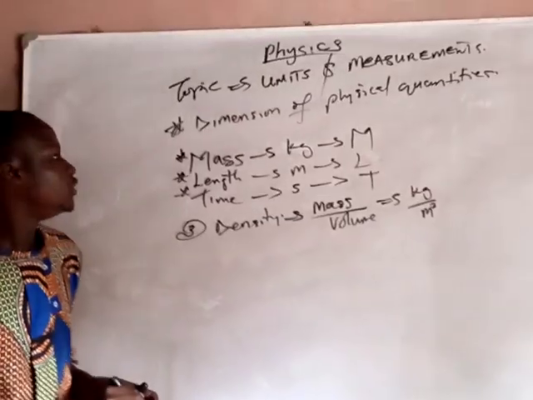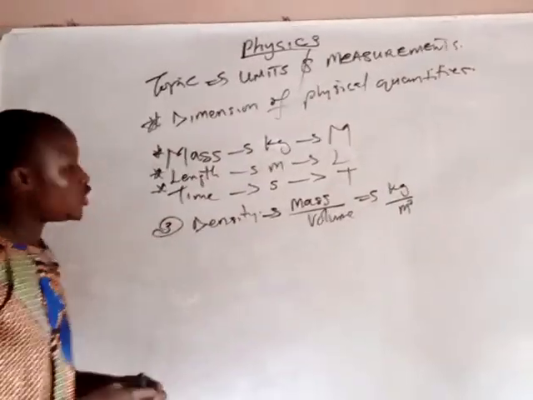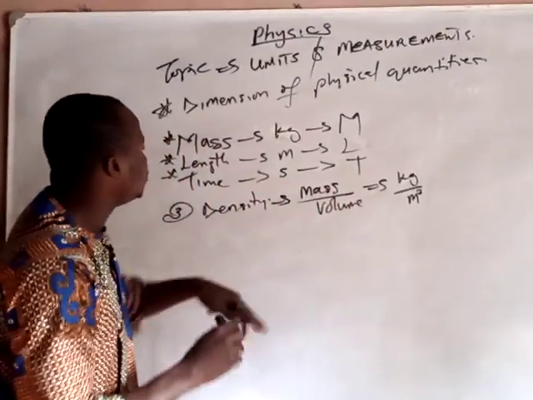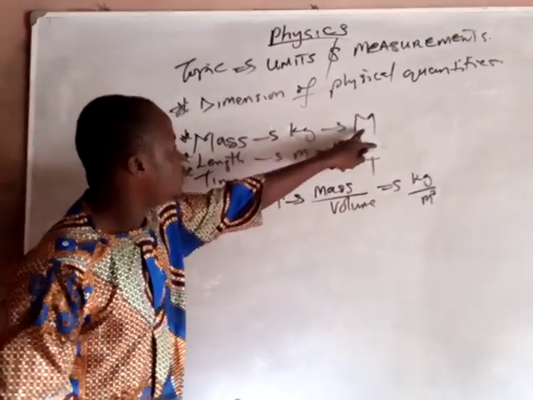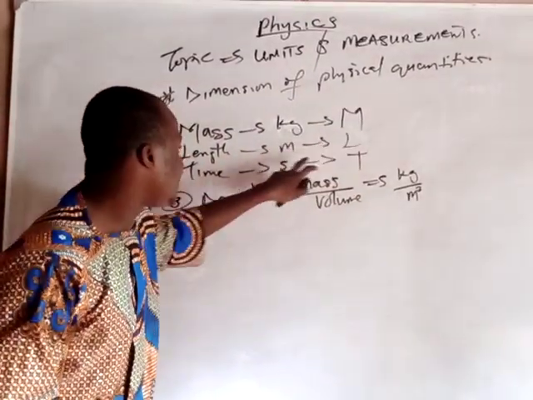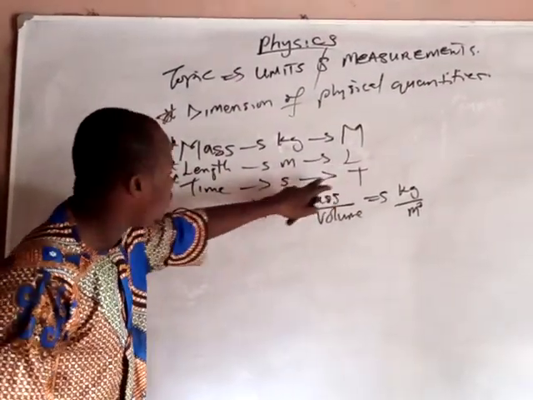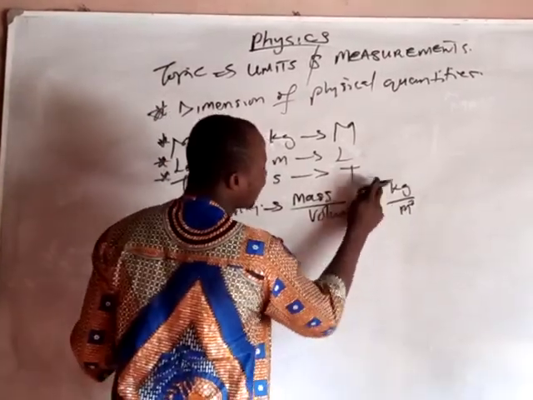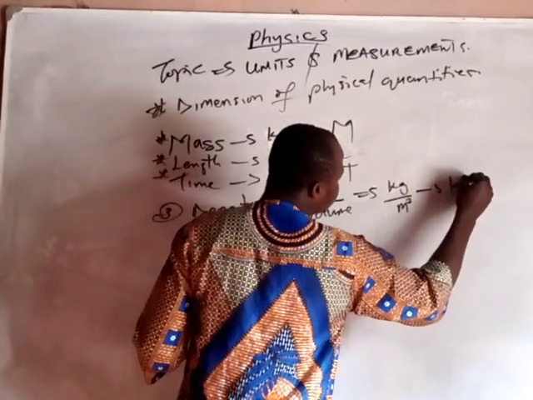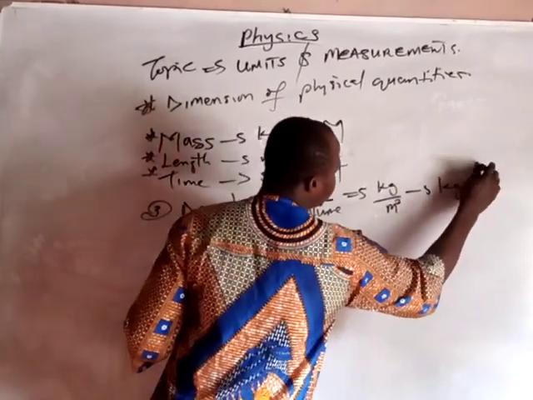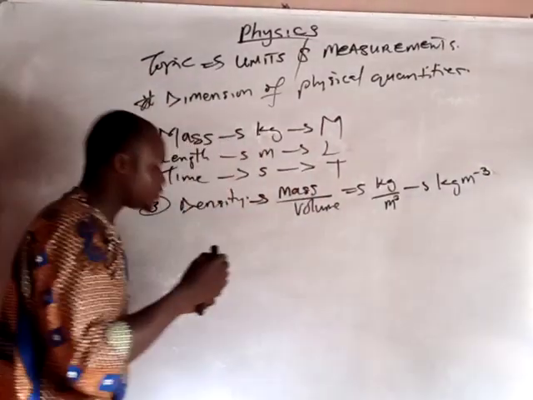We have discussed that in derived quantities and their units. Wherever you see kilogram, you represent it with capital M; wherever you see meter, capital L; wherever you see seconds, capital T. Now, you can rewrite this as kilogram per meter cube.